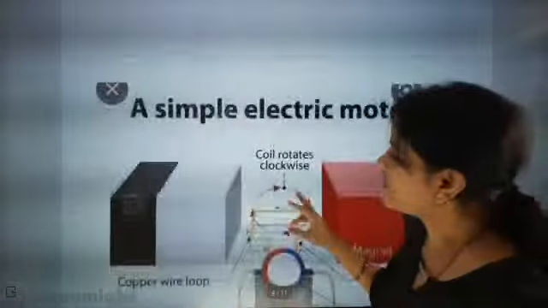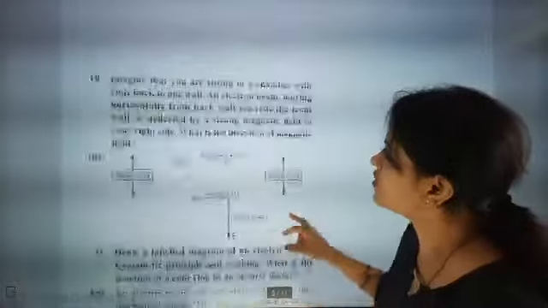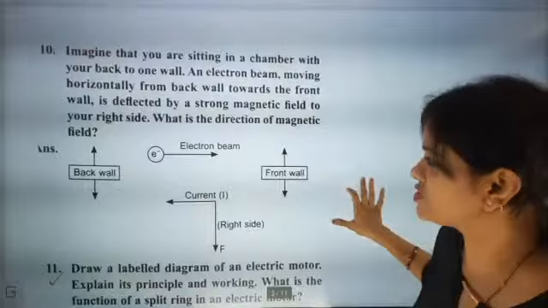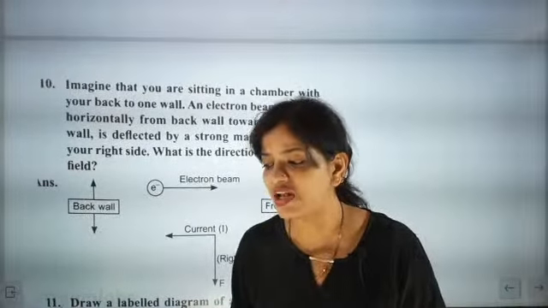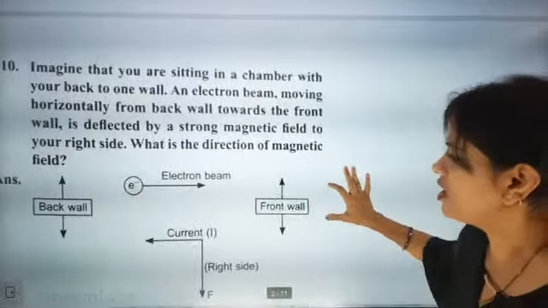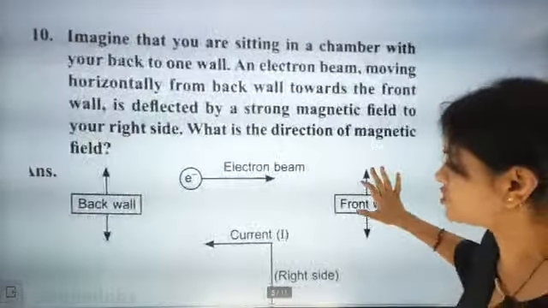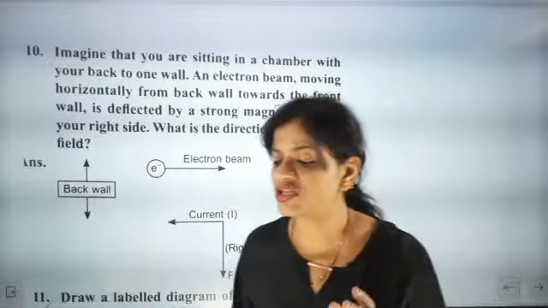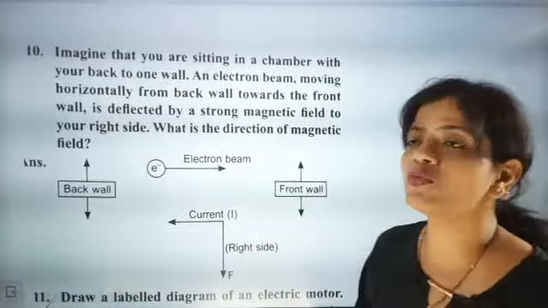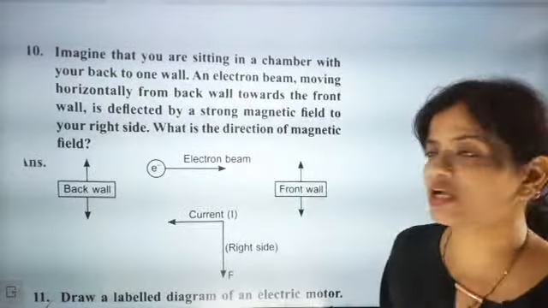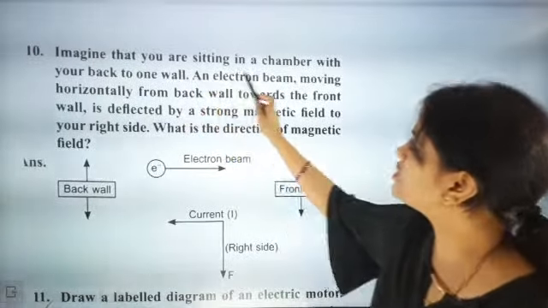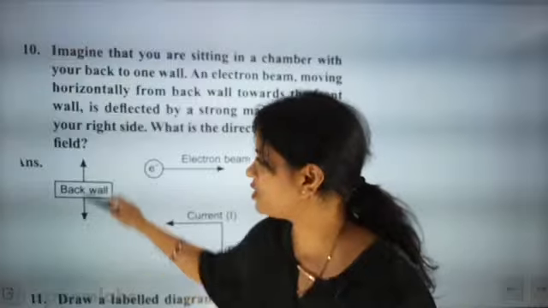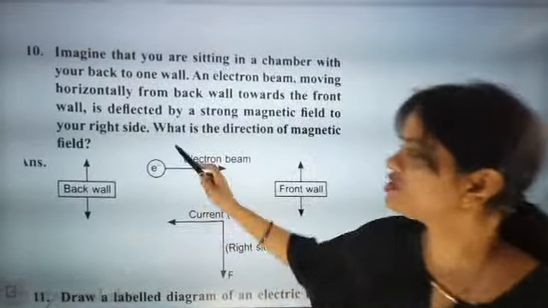So now one very important thing is there, direction is very important. This PDF I am going to send to you. Now one question like this they will ask, and you will really feel exhausted when they ask this question. That's why I have captured this question for you, because magnetic field means direction will be specific. So this PDF I am going to send to you, so that at home before examination you can read it one time. Imagine that you are sitting in a chamber with your back at one wall. So this is the back wall.